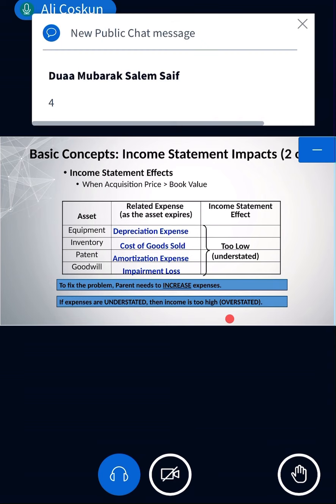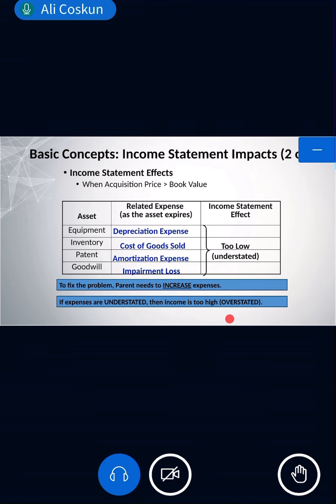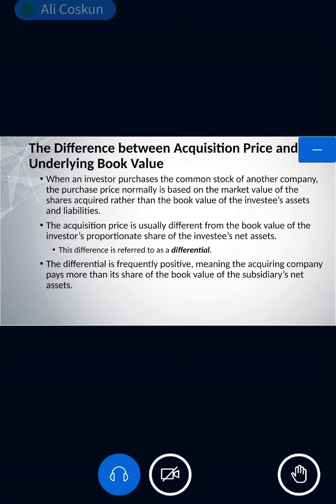In chapters 2 and 3, you learned equity method entries and 2 consolidation entries. Now we will add 3 more entries today. What is it about? Adjustment of income. Excess value reclassification, adding this excess value, and showing the amortization of excess value, recording expense relating to these assets: depreciation, cost of goods sold, amortization, and others. So today we will do 4 equity method entries and 4 consolidation entries.